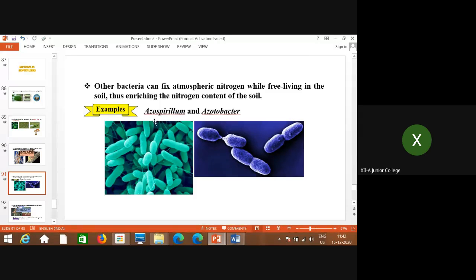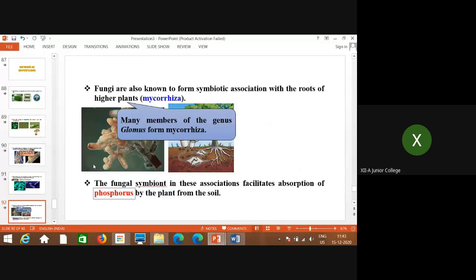That means they are naturally occurring and present in the soil. They are free living. Free living means they are not living in association with any other plant or organism. They are present in the soil, and they do the same work as rhizobium. They also convert free nitrogen present in the atmosphere into nitrogenous compounds, and in this way the nitrogen content of the soil is increased. So they are enriching the nitrogen content of the soil, and that's why they are considered biofertilizers.